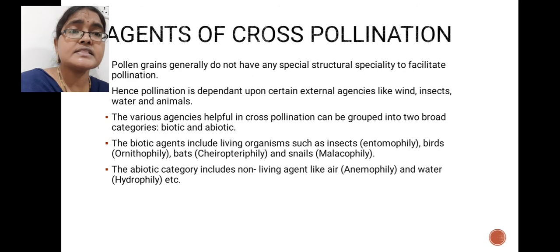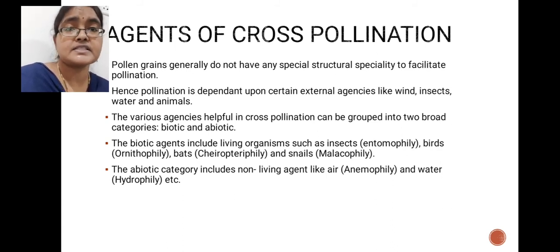Different agents help in cross-pollination. Why are agents involved in pollination? Pollen grains do not have any special structures. They are non-motile in nature, so they cannot move by their own from one place to another for the purpose of pollination.